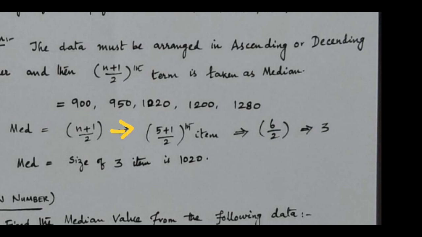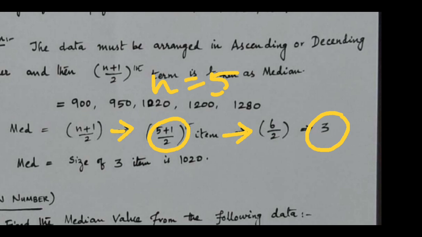This is the formula. When you apply this equation, n is equal to 5, 5 plus 1 is 6, and then we get 6 divided by 2, which is 3. The third item in the data is 1020. This is the median: the size of the third item is 1020.